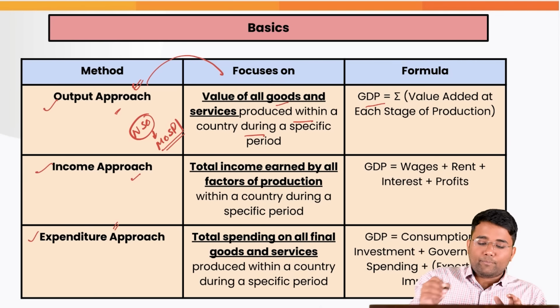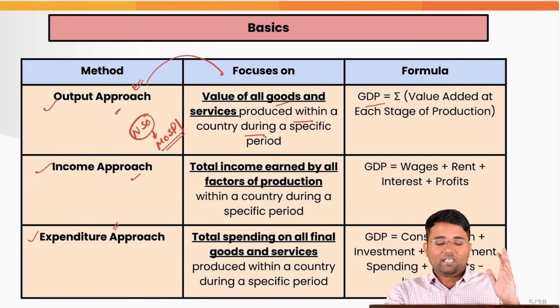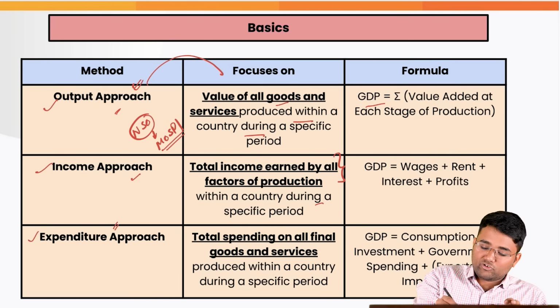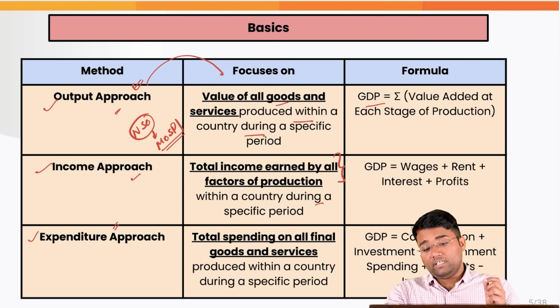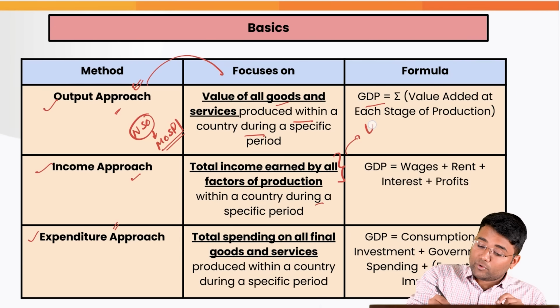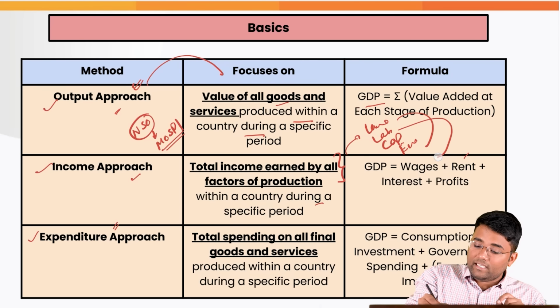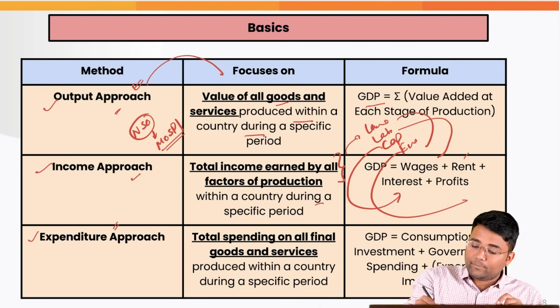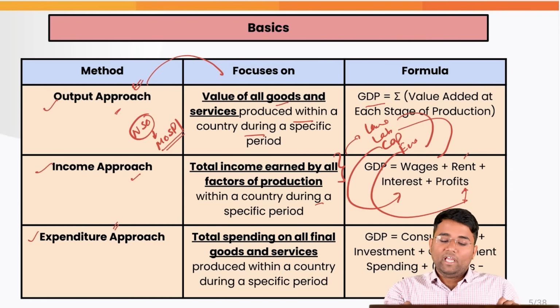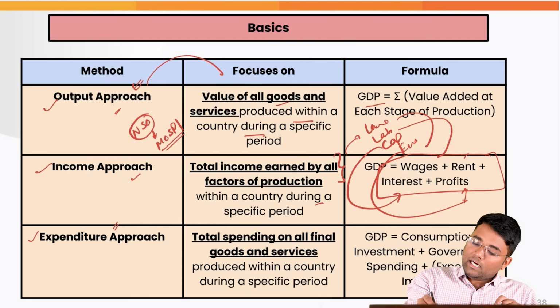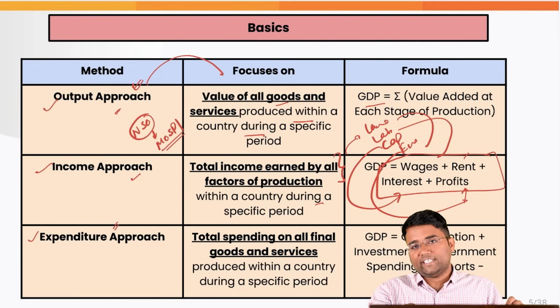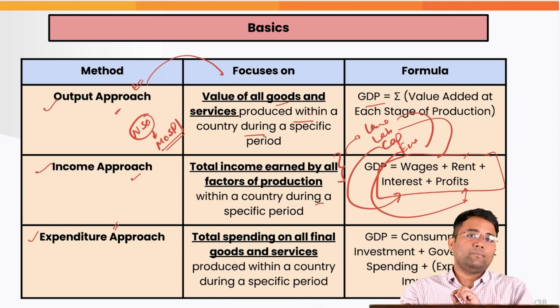Then we have the income approach, which gives us an idea about the total income which is earned by all the factors of production within a country during a specific period. For example, there are 4 factors of production: land, labor, capital, and entrepreneurship. For land we get rent, for labor we get wages, for capital we get interest, and entrepreneurs get profit. If we add all these earnings of the 4 factors of production, we get the GDP by the income approach.